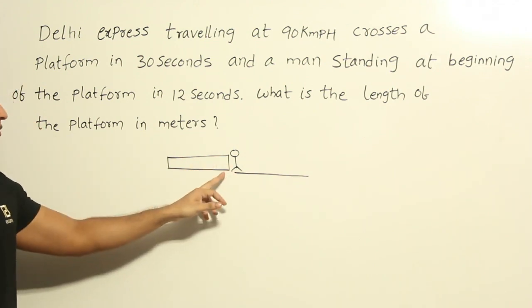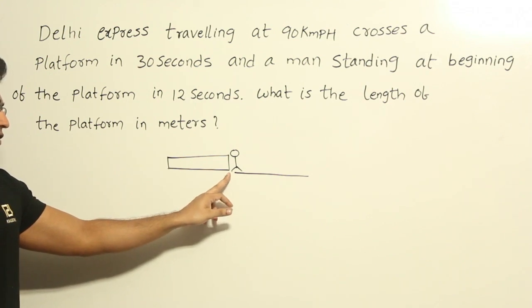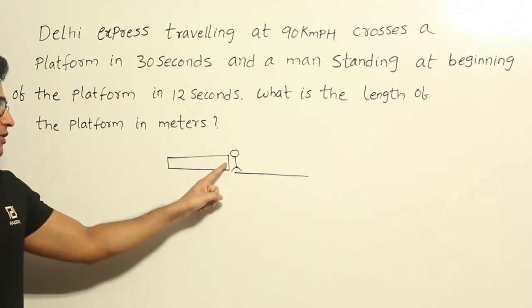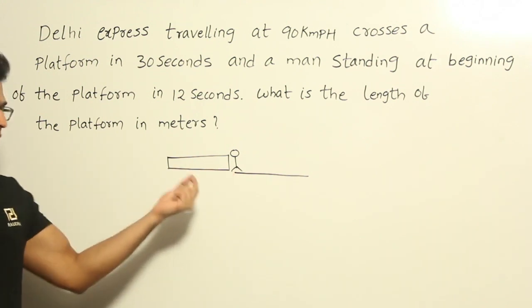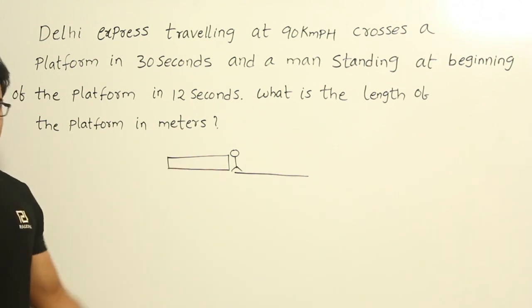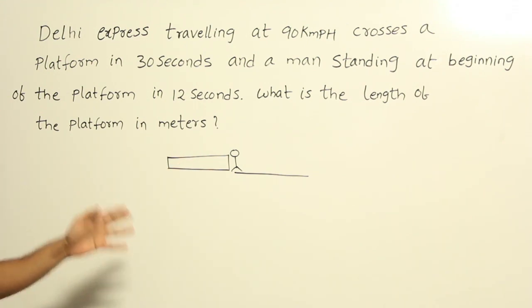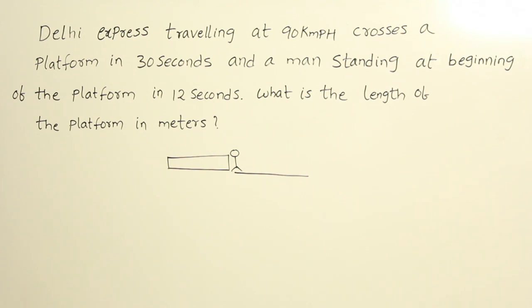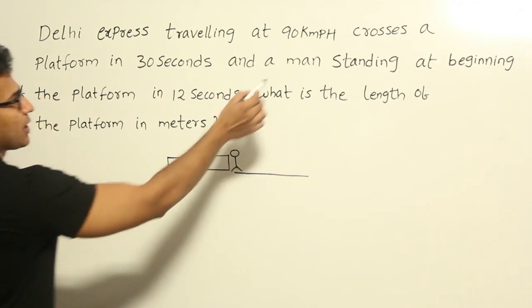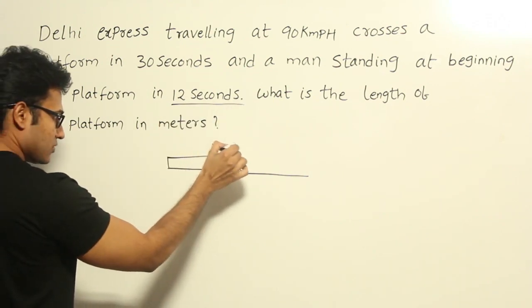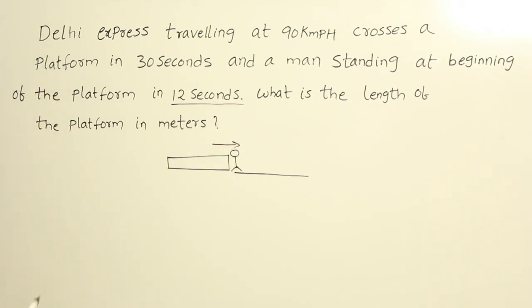Therefore you can assume that the train and the beginning of the platform, both are at the same point, and also the man is standing there, right. Now they are saying that the train is going to take 12 seconds to cross the man, okay. So a man standing at the beginning in 12 seconds means the train is taking 12 seconds to cross this man, right.